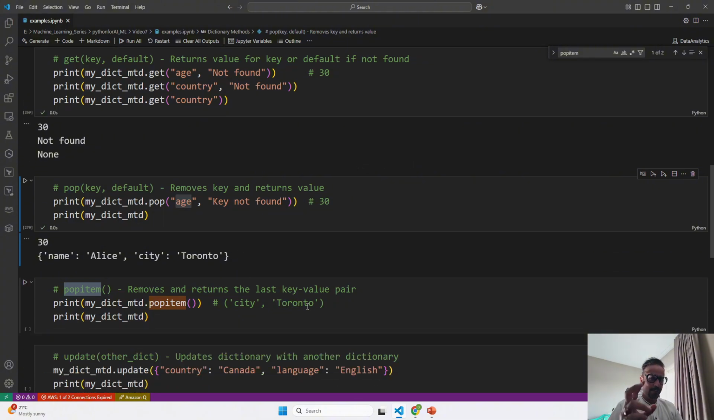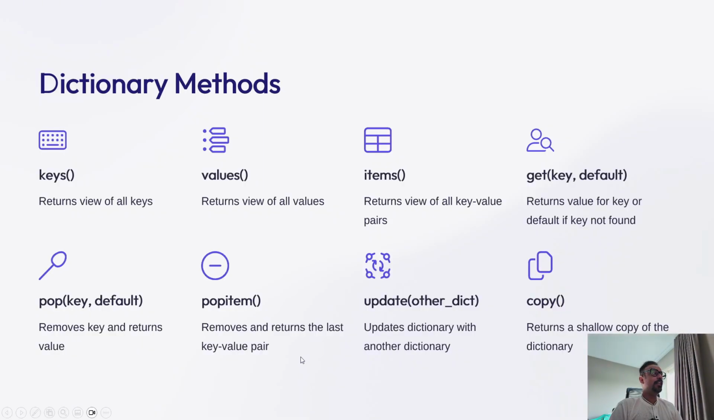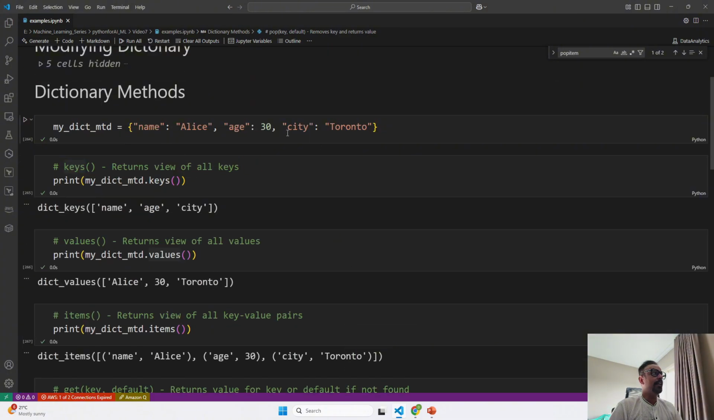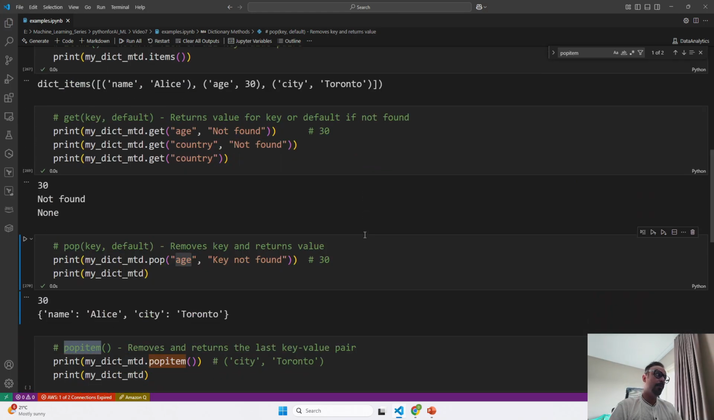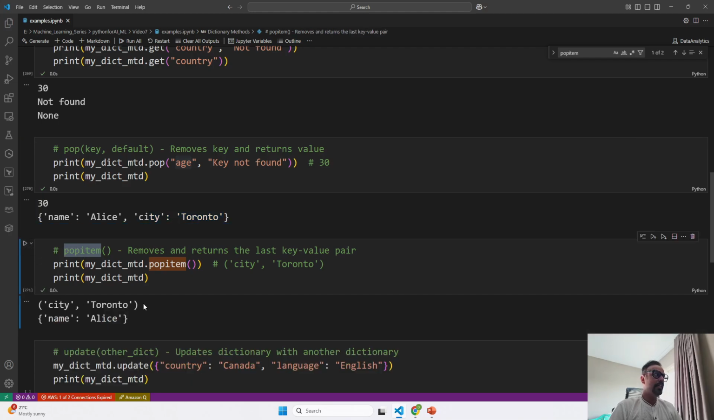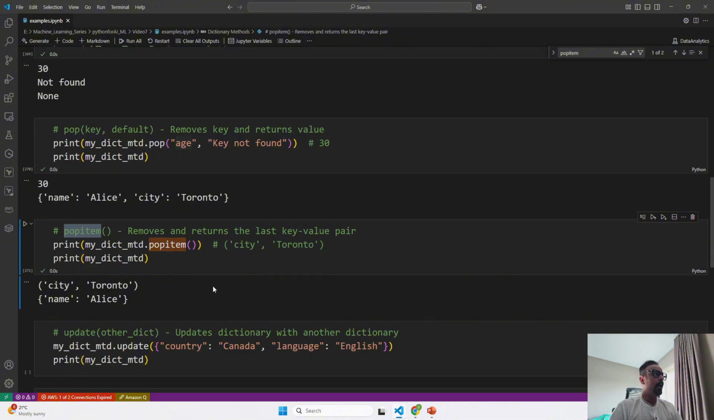Now popitem, this is something interesting that you would like. It removes and returns the last key value pair. Whatever key value pair we have added last, it is going to remove that by default. So when I run this, what is our last item? City is Toronto. It should remove it, and it also returns the key value pair which has been removed in popitem.